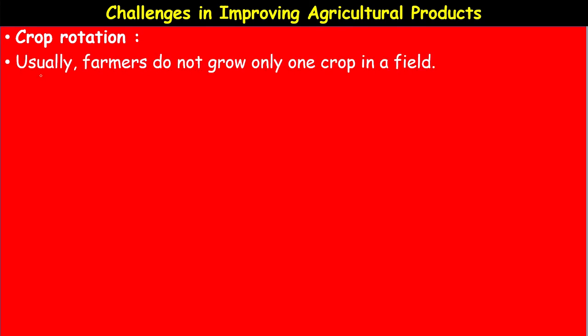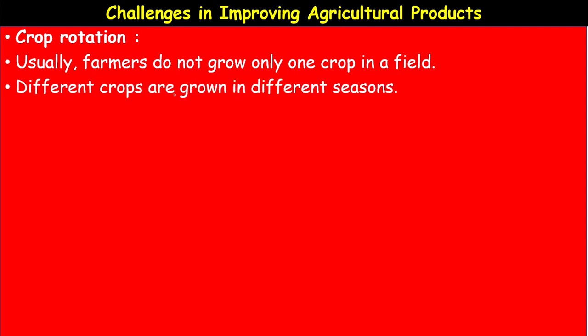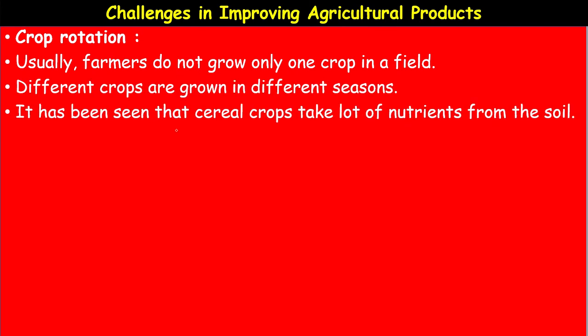Crop rotation. What is crop rotation and how does this crop rotation method help in replenishing the nutrients? Okay. Let us study. Usually the farmers do not grow only one crop in a field. So different crops are grown in different seasons. Seasonal crops can be grown in the field.